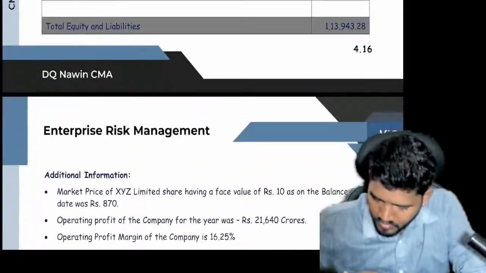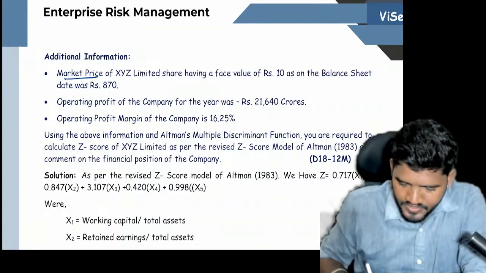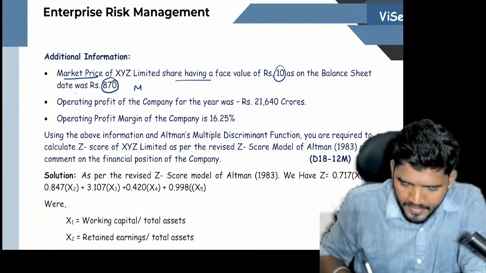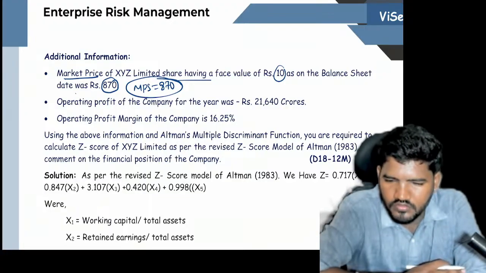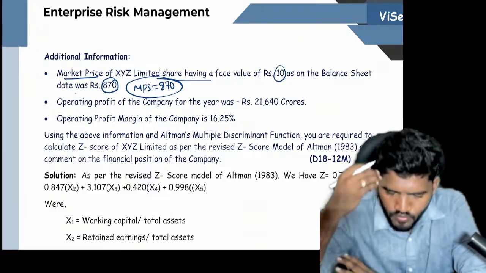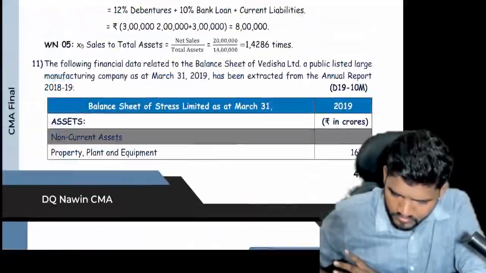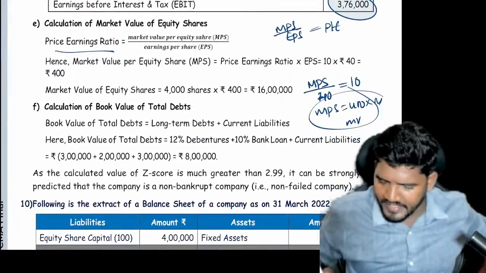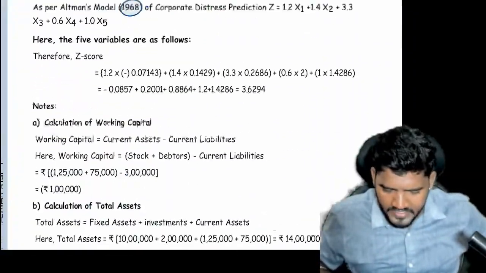See, there is a new point. Market price of listed shares having a face value 10. The balance sheet date was 870. So MPS equals 870. So what I told, why so lengthy? Simple. Don't feel like that, Sujit. The only thing is EBAT calculation and MPS calculation. Remaining all information is directly there, na?